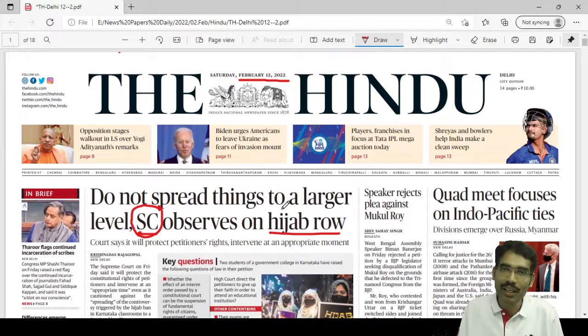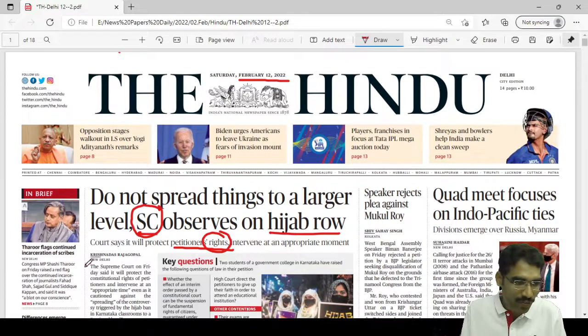Hijab row. You may not know what the hijab row is either. Then read the next one. Court says it will protect petitioner's rights. So this term, rights, is important. This is a keyword. It is given in our syllabus, in prelims also and mains also. Still, if you cannot make sense of it, at least read the first few lines of the first paragraph.